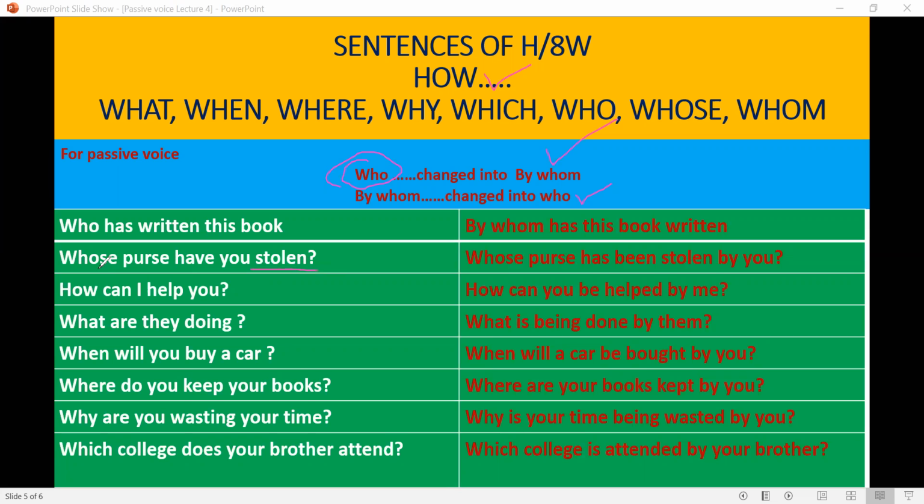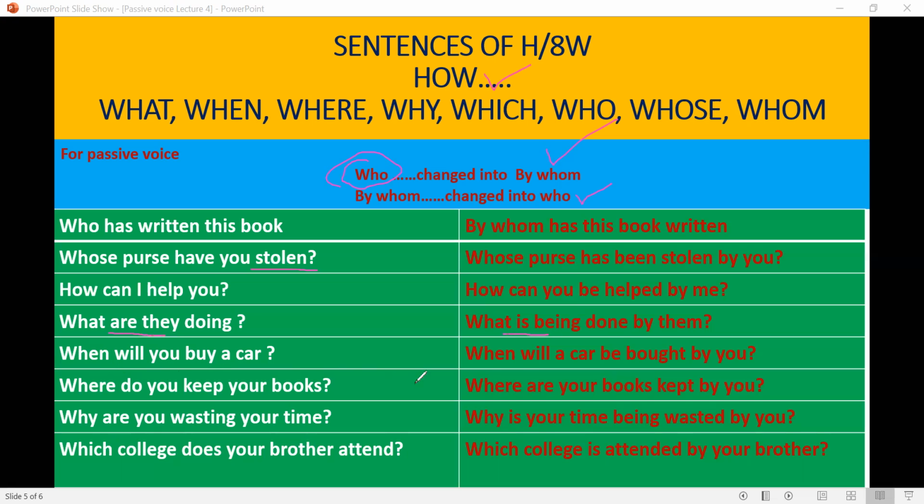The subject will be converted into the object, and the object will be converted into the subject. This is the general rule of making passive voice. These are the same changes I have told you in the very first lecture. How can I help you? How can you be helped by me? What are they doing? What is being done by them? You are seeing that the interrogative is retained as it is in the passive voice.